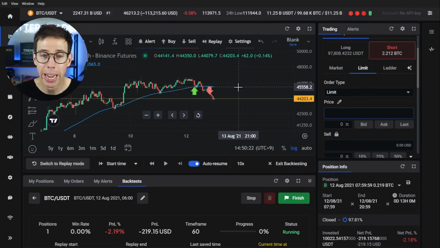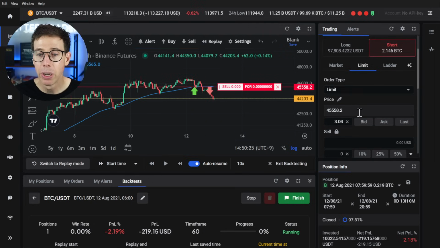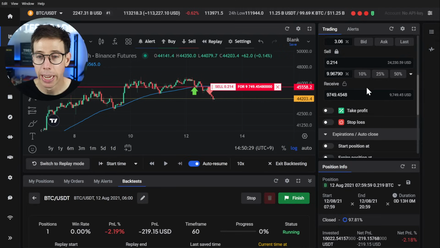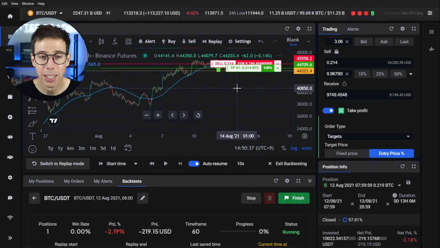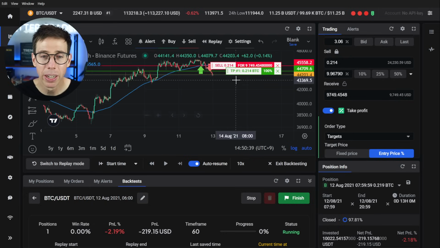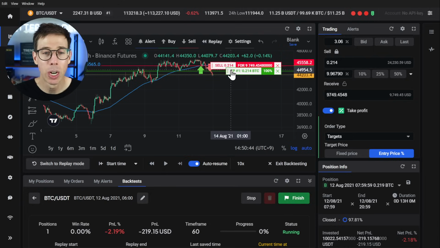I want to put my entry right up here. I want to sell for 10% of my available account. Okay. So again, I'm putting in that $10,000. I've already lost money. And looking at the chart now, I can make a decision to say, okay, well, where do I think it could go? Well, I think it's reasonable for it to fall back down here again. Again, I'm just trying to make a really quick example.